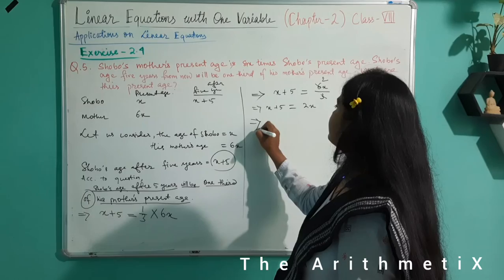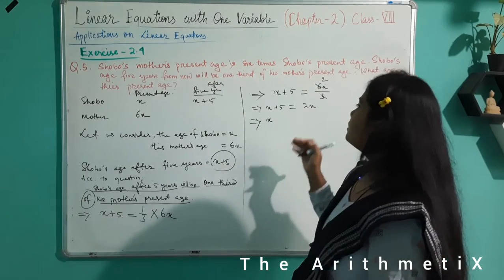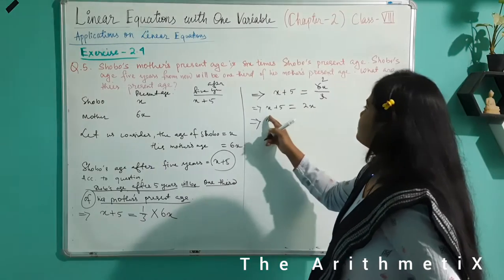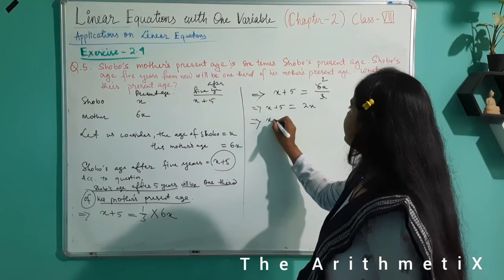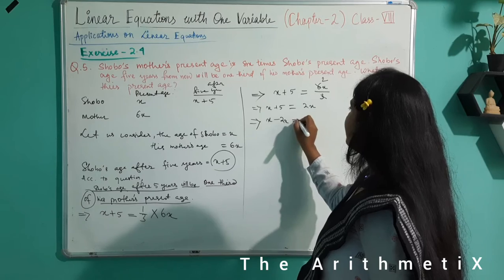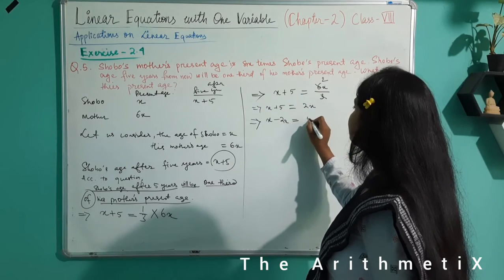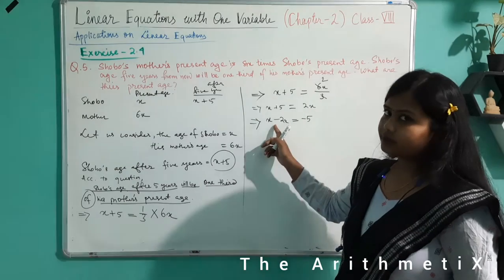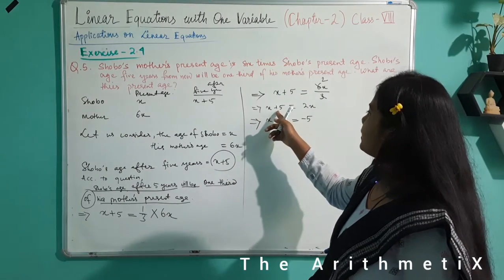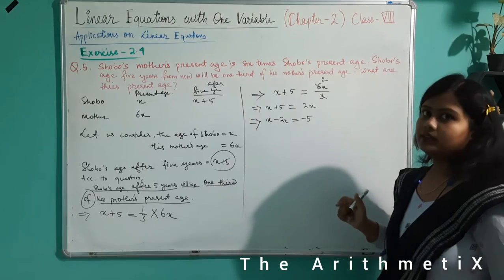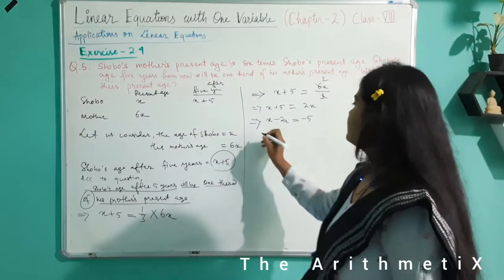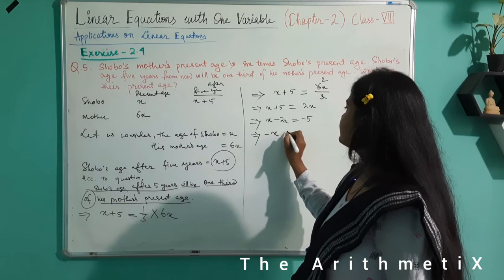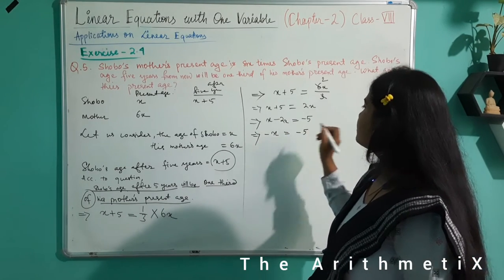Now see, there is the variable x on both sides, so bring it together. I prefer to keep the variables in the LHS always. So x is there. Let us bring 2x to the LHS and transpose 5 to the RHS. 2x was positive and became negative after transposing, and 5 was positive and became negative after transposing. So x minus 2x is minus x, and this is equal to minus 5.